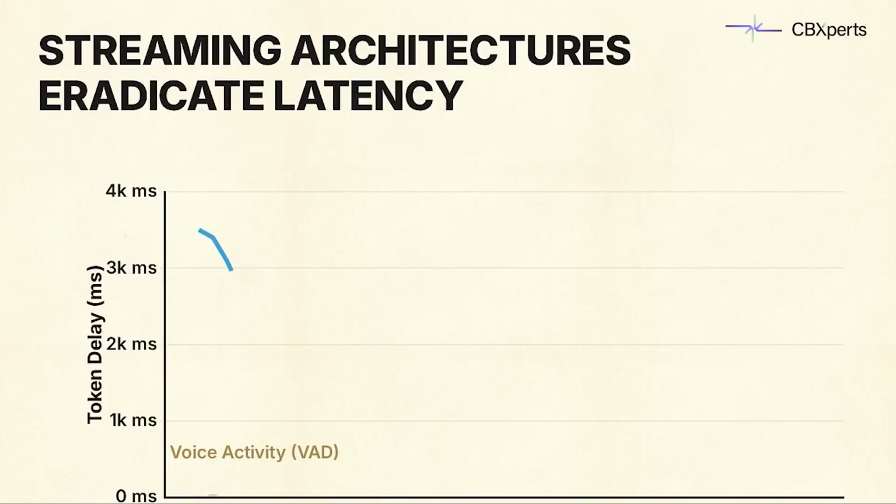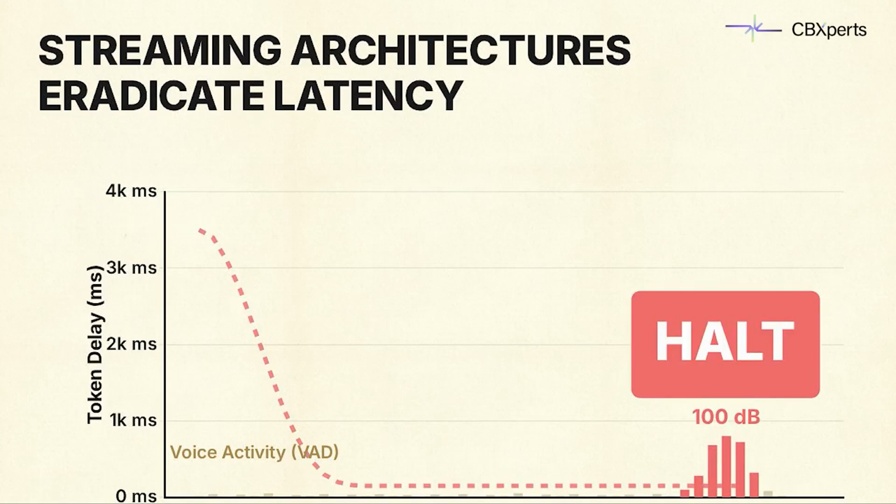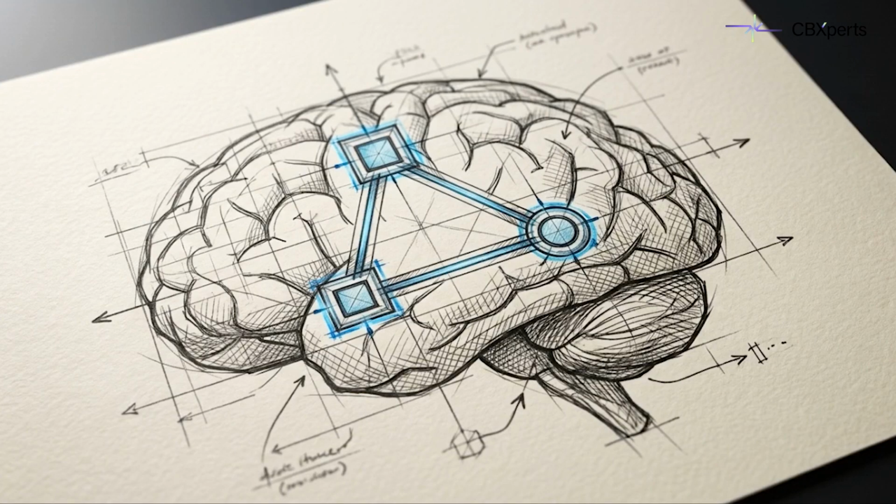It also introduces a massive latency nightmare. Engineers must build streaming architectures optimized for time to first token and implement voice activity detection to instantly halt the AI if the user interrupts. To survive this chaos, the architecture must evolve into an entity that reasons through the data before it acts.